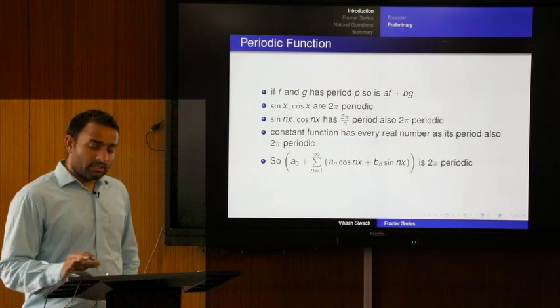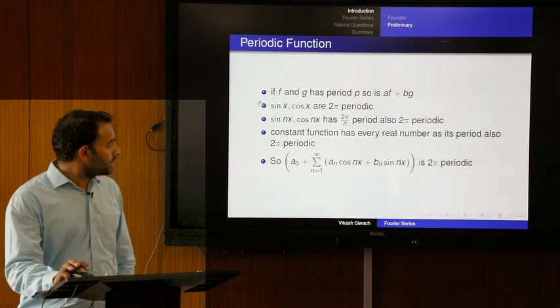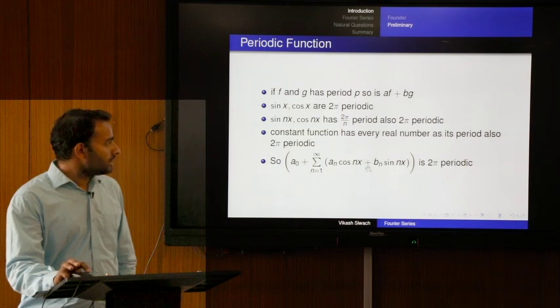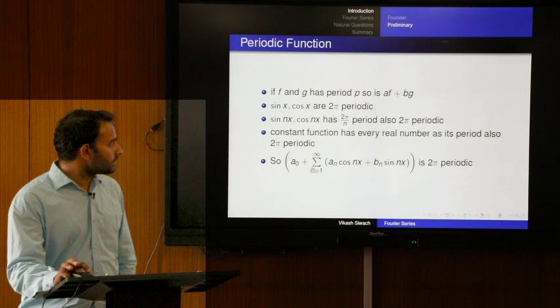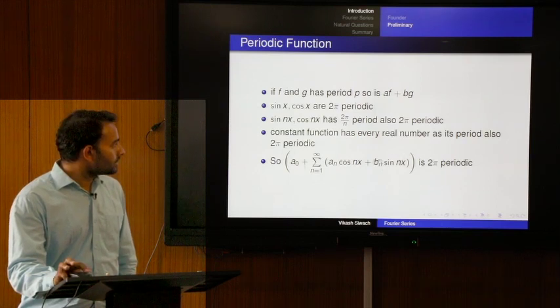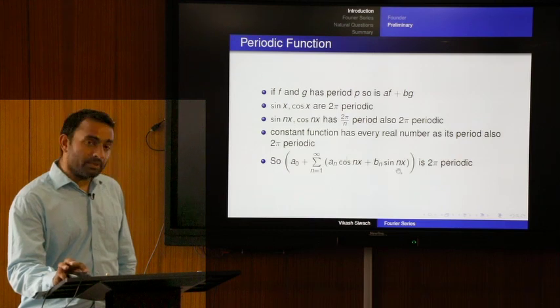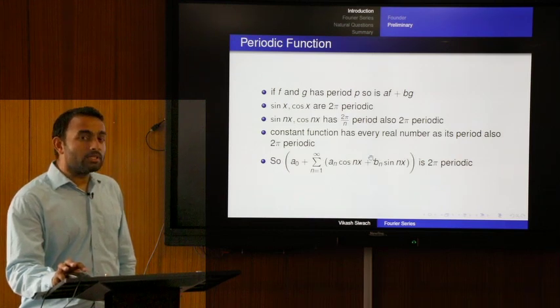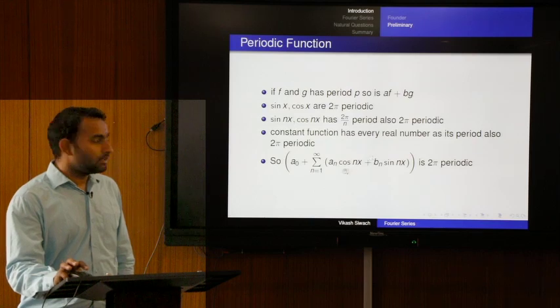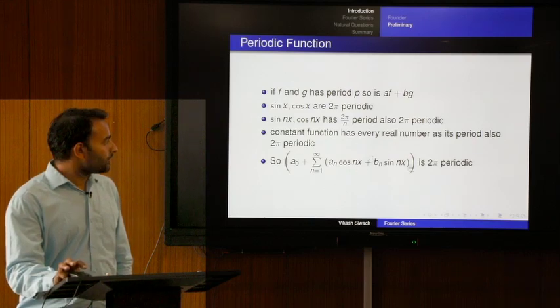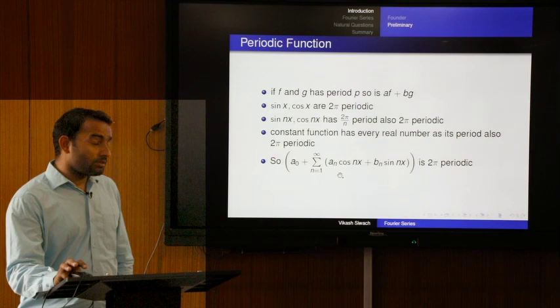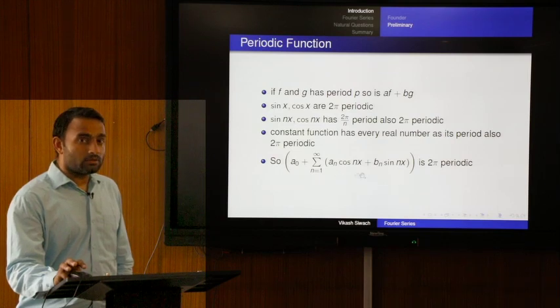So, this new function, a naught plus the summation of a n cos nx plus b n sin nx, is a linear combination of this kind of functions: cos nx, sin nx, and the constant function, all of which we can treat as 2π periodic. So, this function is also 2π periodic, and this is actually the Fourier series representation of a function. So, since this is 2π periodic, if this is the representation of any function, that function is also 2π periodic.